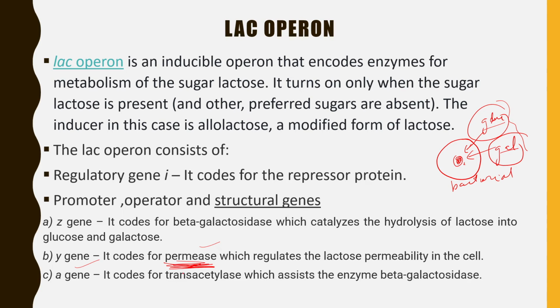That is the permease. The third gene is our A gene. The A gene encodes transacetylase. What is the function of transacetylase? Transacetylase is just a helper, and what it does is assist the enzyme beta galactosidase. Beta galactosidase does the breakdown of the lactose molecule into glucose and galactose, and its assistant is our A gene.